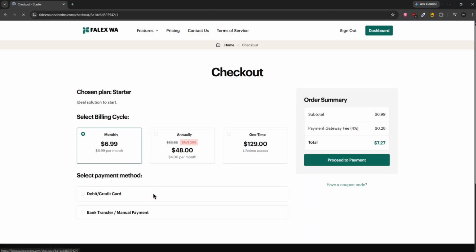Now, when we click on the sign up page, this is how the sign up page is going to look like. We have also added payment gateway fee. Let's suppose you can rename this from payment gateway fee to taxes. Like India has 18% tax on goods and services. So you can add that.